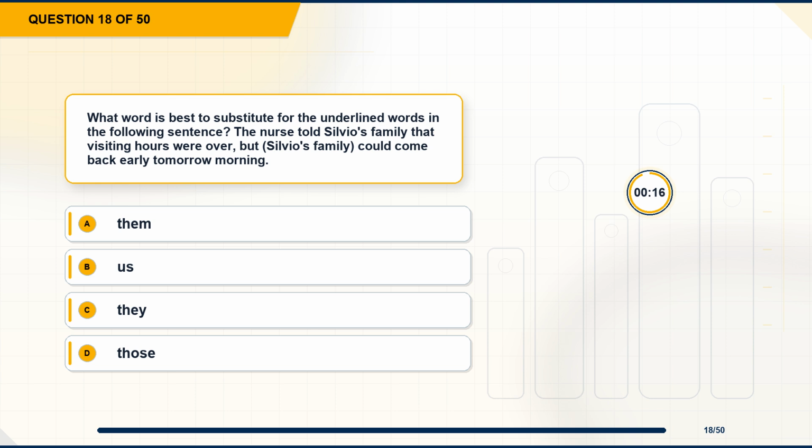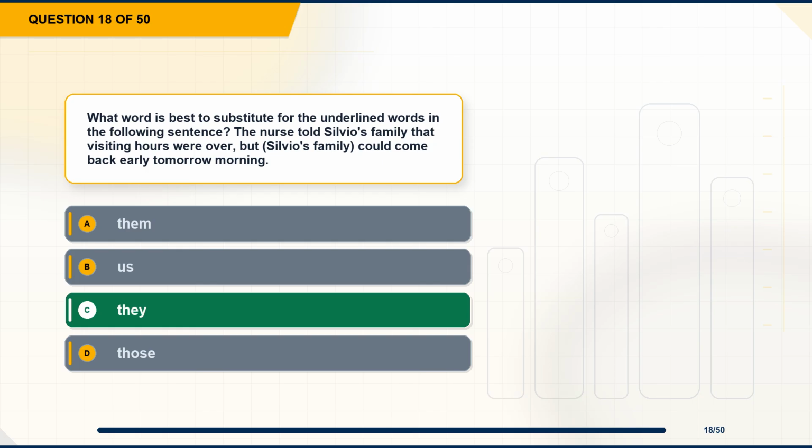Question 18. What word is best to substitute for the underlined words in the following sentence? The nurse told Silvio's family that visiting hours were over, but Silvio's family could come back early tomorrow morning. Option A, them. Option B, us. Option C, they. Option D, those.